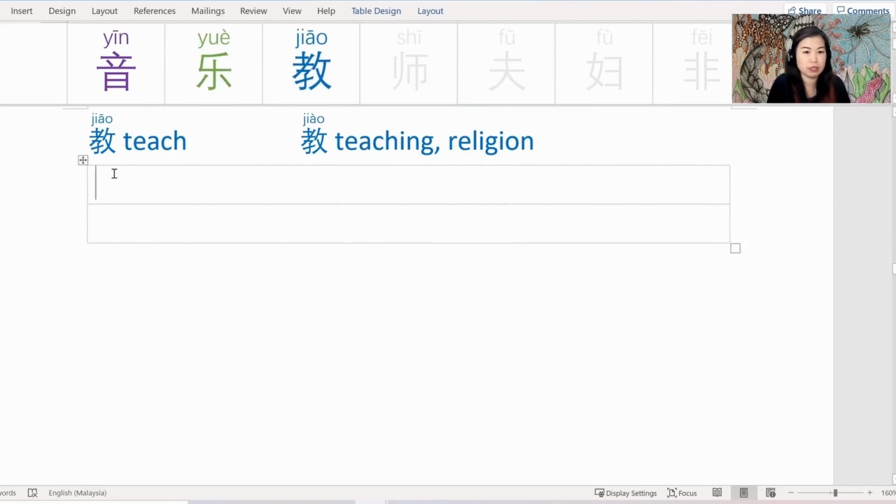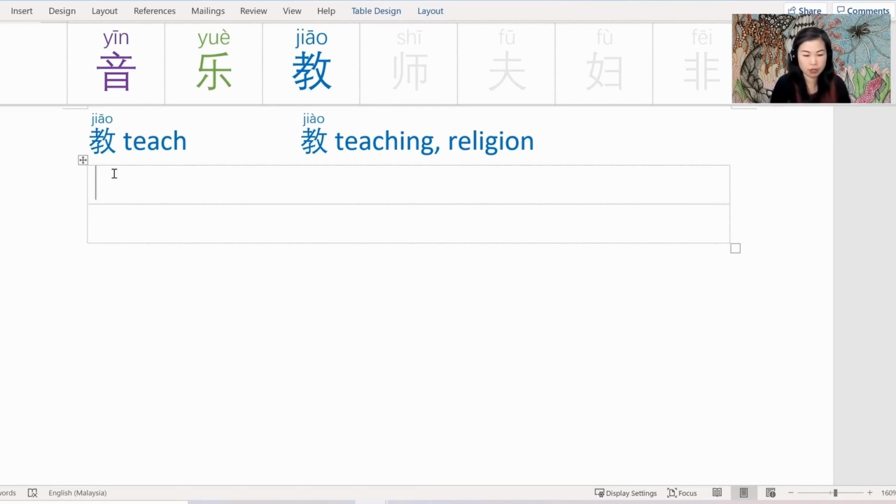The next character is quite challenging. Jiāo or jiào. Jiāo, teach, or jiào, teaching or religion. I found this character very difficult to learn how to use because it is very close. Teach, teaching, teacher, they're all kind of very close to each other. So the only way was to look at the words with jiāo and jiào and put them in a sentence to see how to use them.